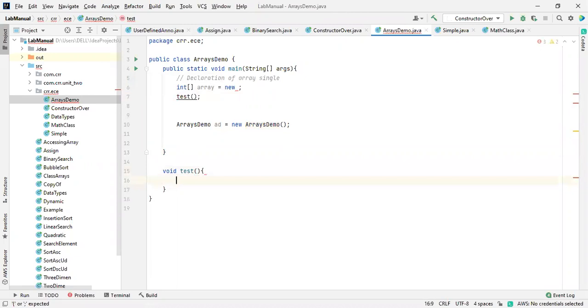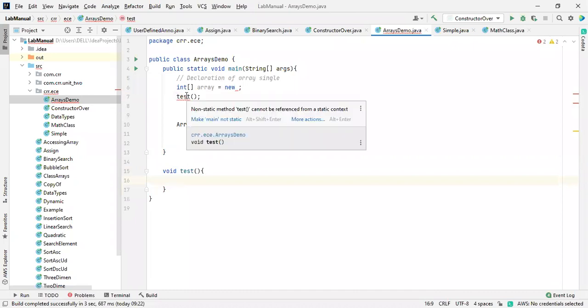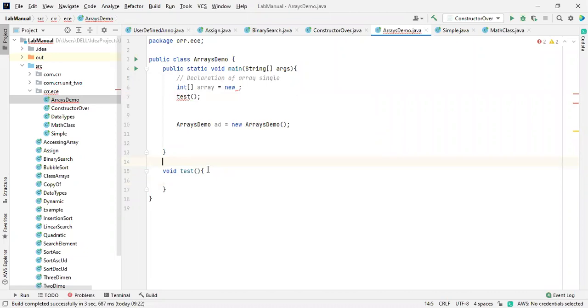So if you want to access this, if this is not static, then it throws an error like non-static methods cannot be referenced from a static context. So for this, we need this one. It is not possible without this. If you want to access this, then use the reference of the class object.